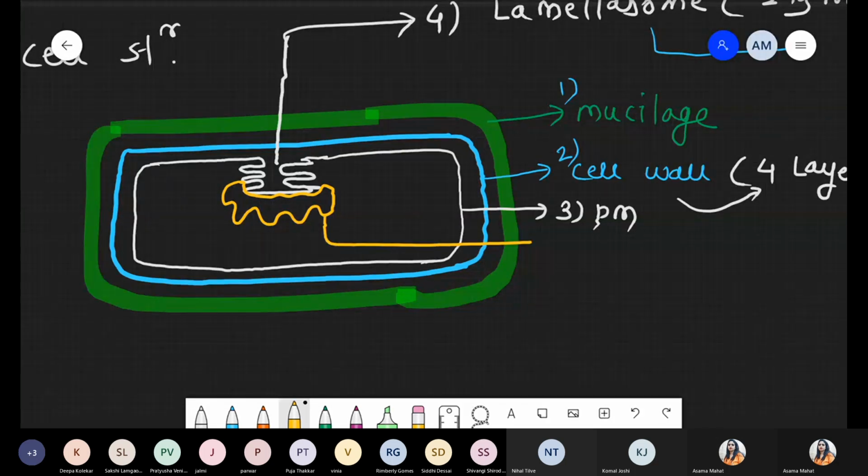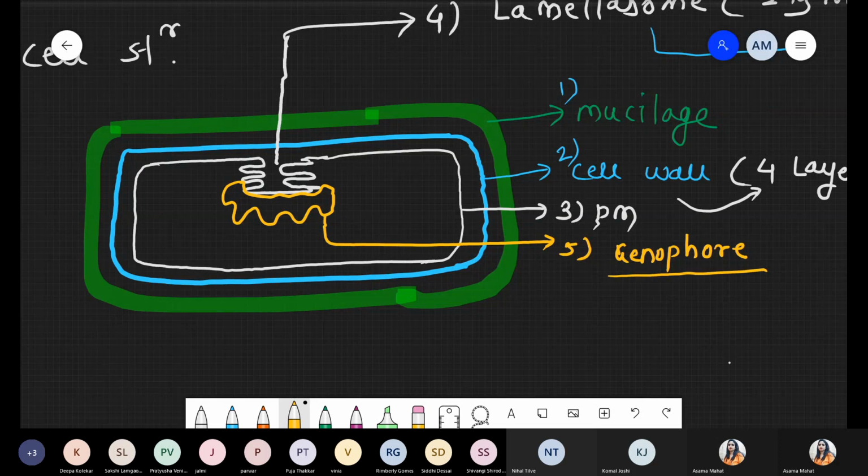So this color, this number 1, 2, 3, 4, these are the 5th one. So this is nothing but the primitive nucleus or nucleoid, also called the incipient nucleus, or simply called genophore. Okay, we structure that as genophore. Genetic material. Simply, we are talking about genetic material. Yeah, this point is clear, everyone?